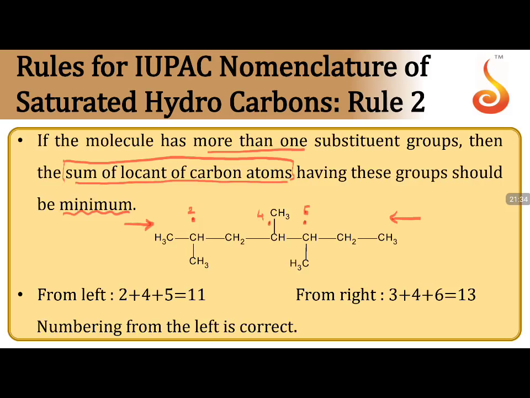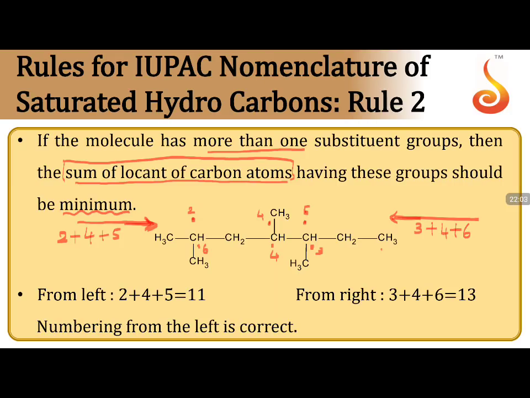And moving from right to left, this is 1, 2, 3, the third position, 4, 5, 6. So here it is going to be 3, 4, and 6. Now moving from left to right, your numbering is 2 plus 4 plus 5. Moving from right to left, your numbering will be 3 plus 4 plus 6.